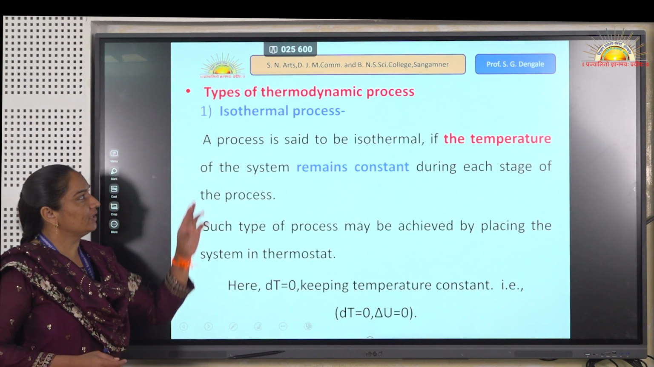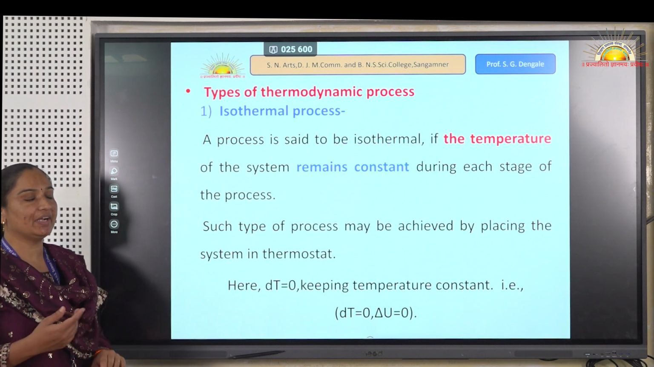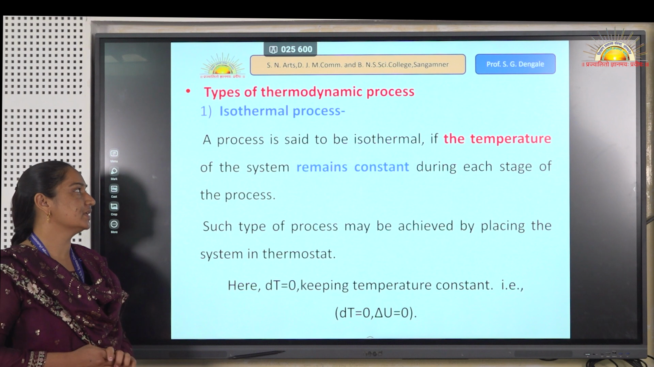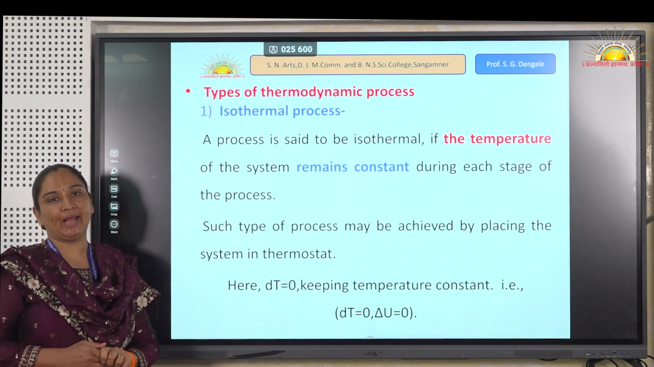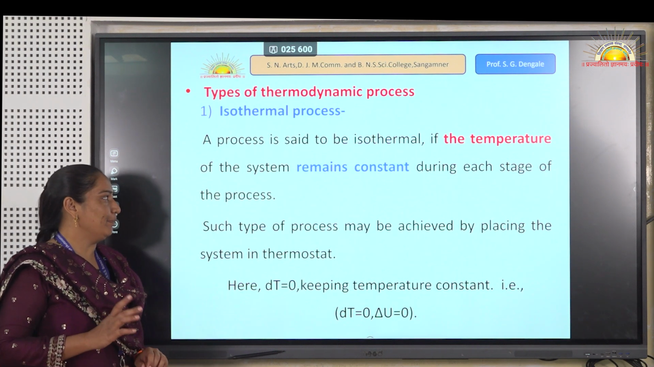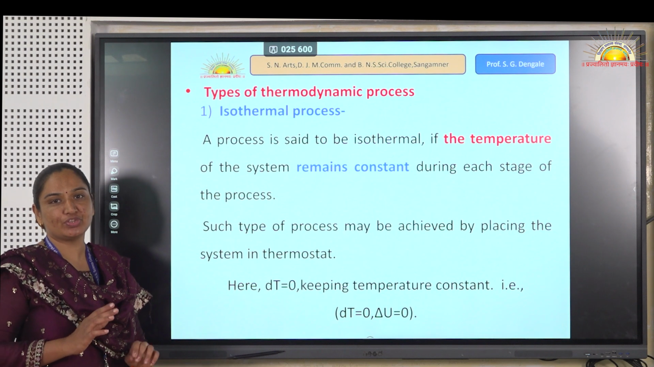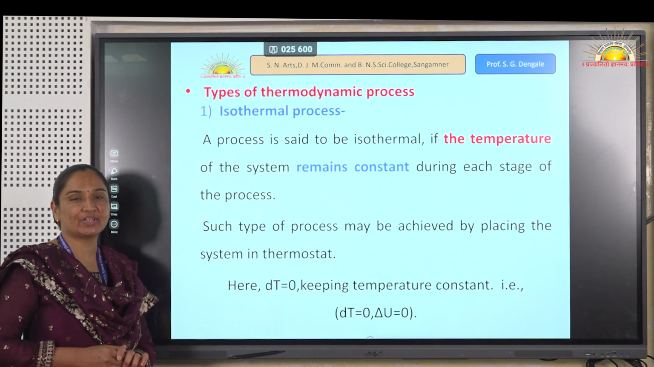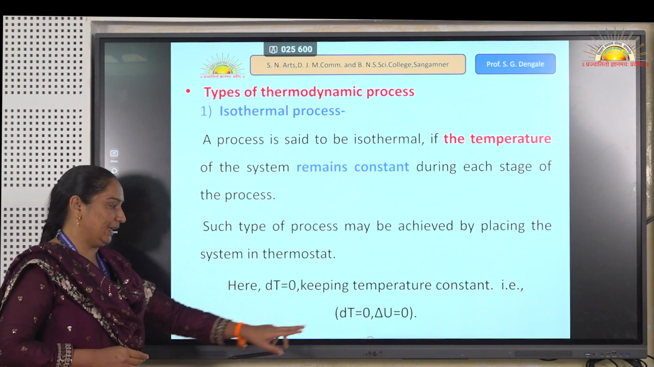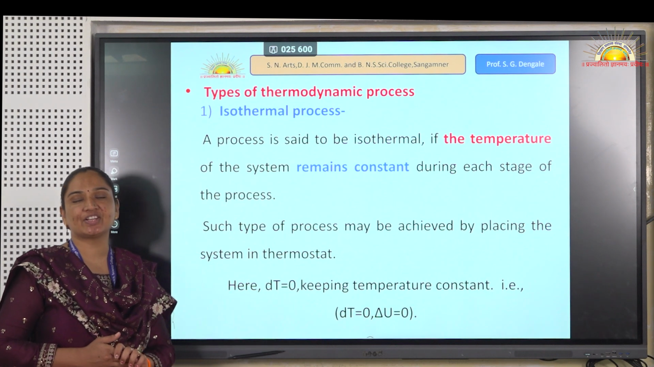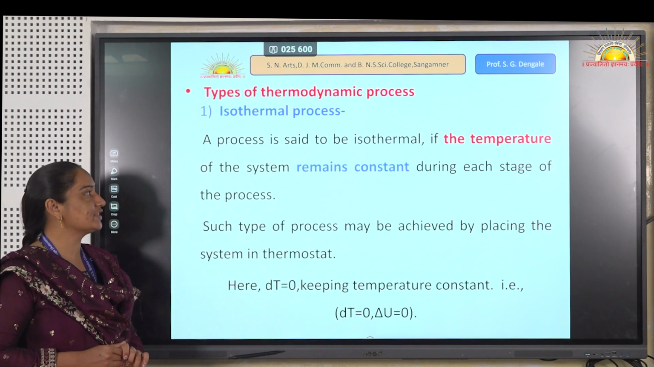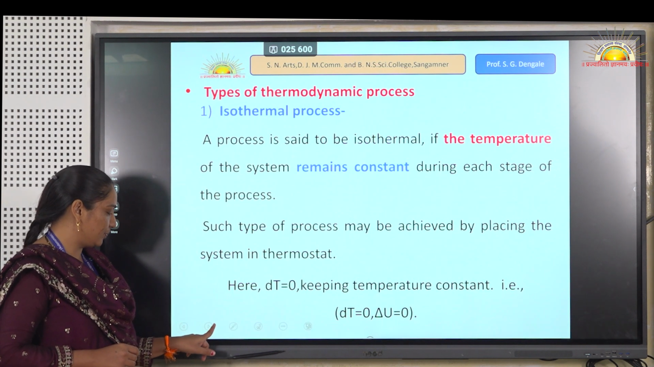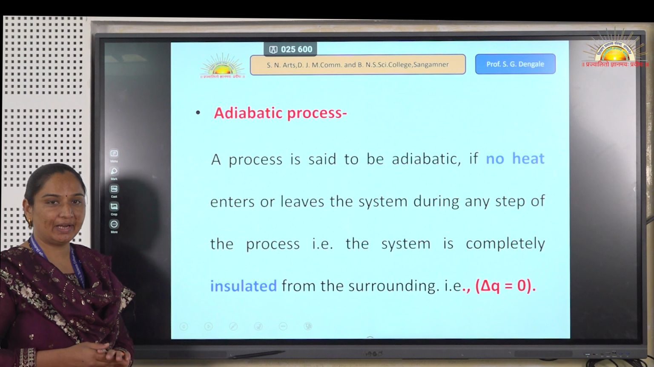Then the thermodynamic process. There are different types of process, out of which the first one is the isothermal process. A process is said to be isothermal when the temperature of the system remains constant. Means for the isothermal process, the temperature as well as the internal energy remains constant. Then our next process is the adiabatic process.